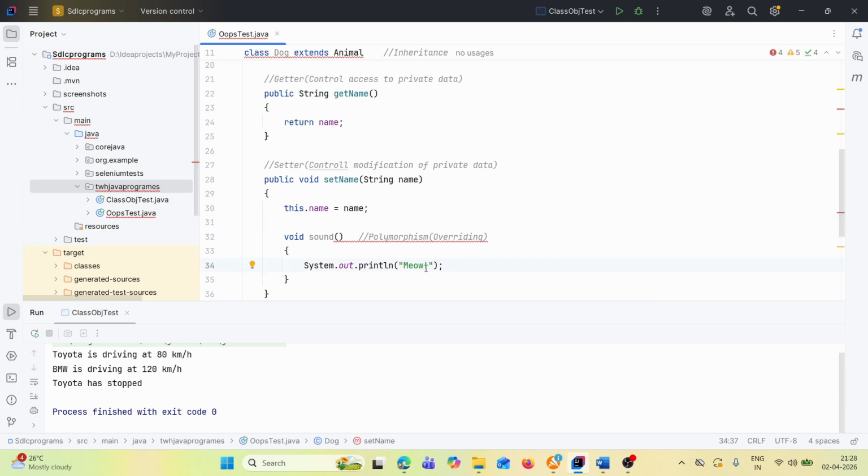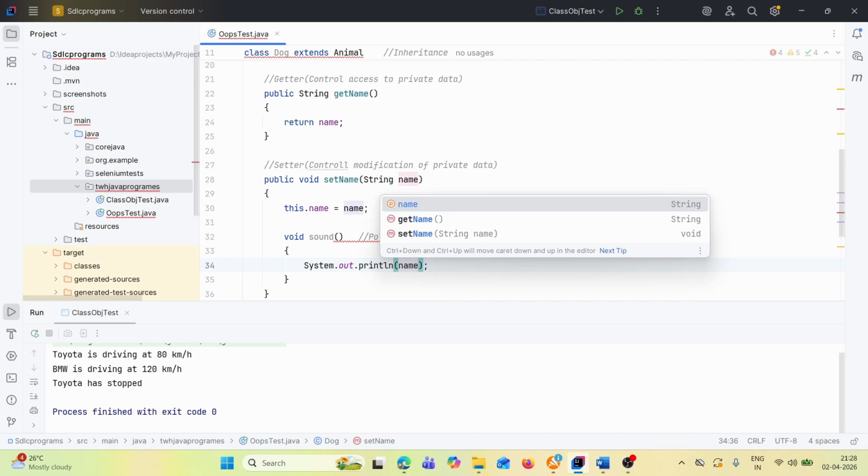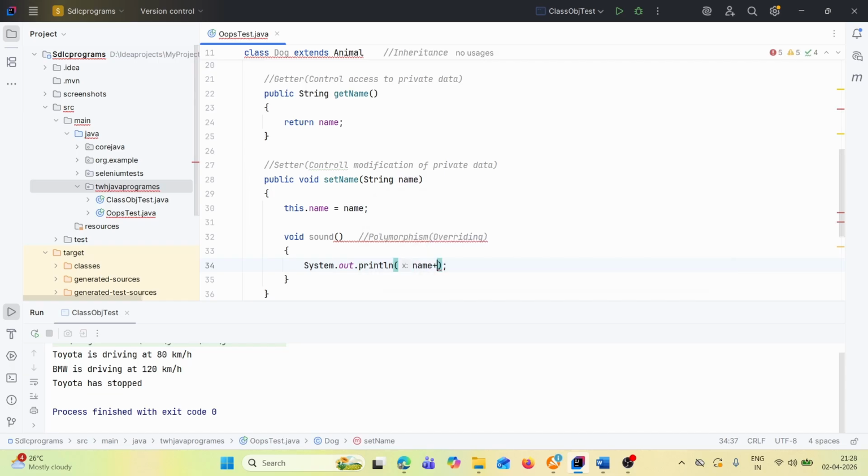Okay, let's say System.out.println, I can write name says, let's say woof dog.